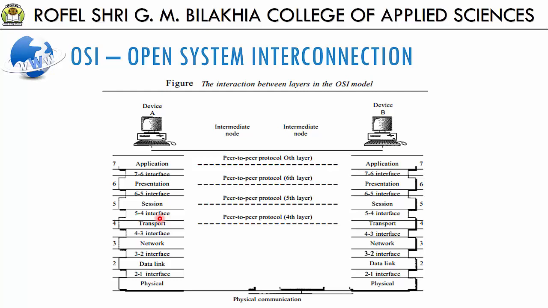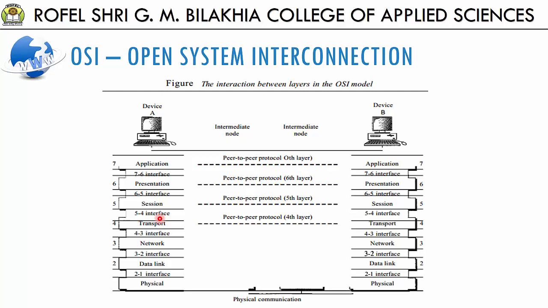Now at the receiving machine, the message is unwrapped layer by layer, with each process receiving and removing the data meant for it. Like from layer 1 to layer 7, whatever information there is will be unwrapped, okay? In the end, the message will reach device B. For example, layer 2, that is the data link layer, removes the data meant for it, then passes the rest of the packet to layer 3.